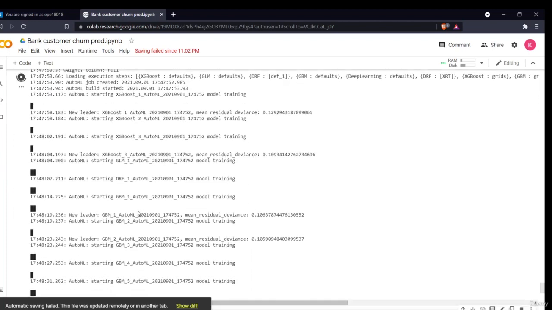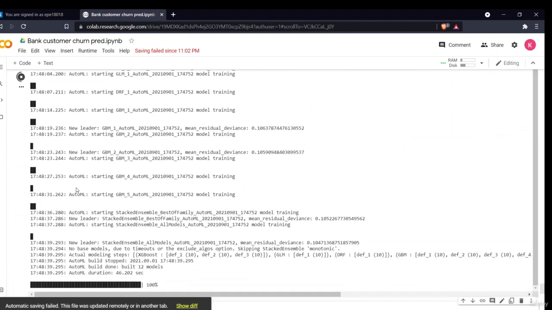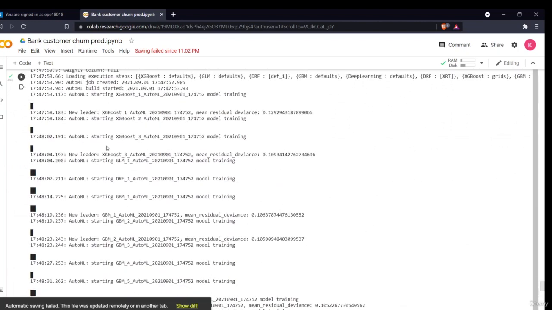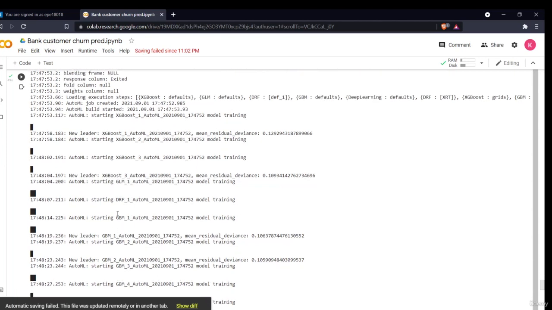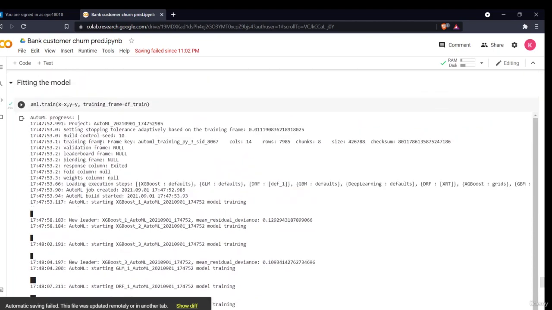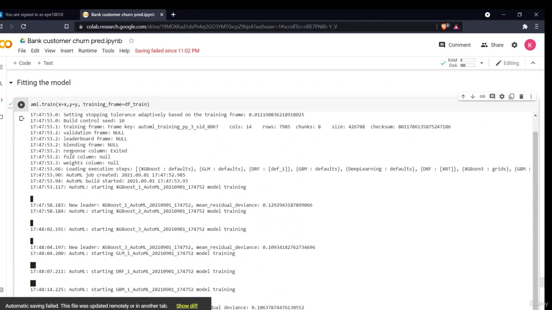Okay, as you can see, these are the different models which are getting trained. First the model that was trained was XGBoost, and then the gradient boosting models, the different XGBoost models. These were the models trained. Now, as you can see, our model is fitted. This is the timeline which shows what all happened at that time.